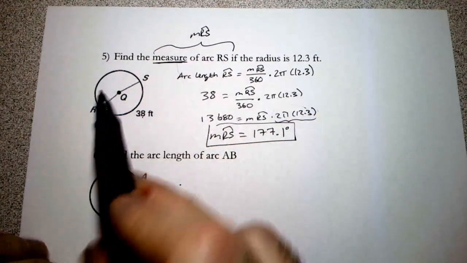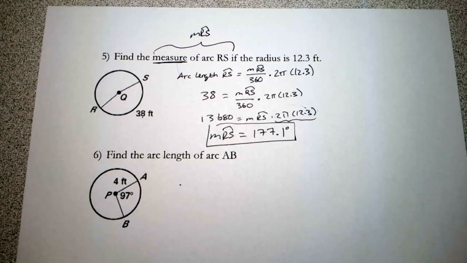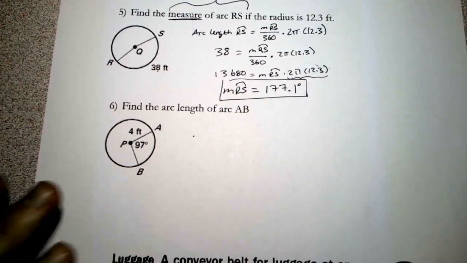Which looks about right as far as the picture goes. Again, you never want to trust pictures in geometry, but it's about half a circle, right? So that's just using the arc length formula and manipulating it a little bit to get what we want out of it. Okay? On to number 6.